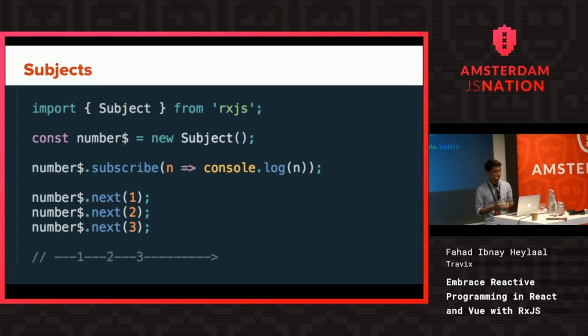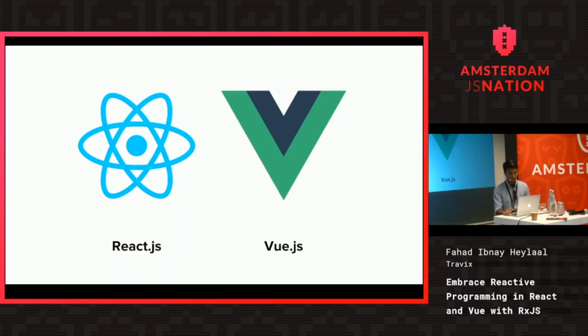I'll stop for RxJS a bit right now, because I need to move on to the components layer. There's a reason I chose more than one rendering library for this talk: I really wanted everyone to be able to think in data streams where all the logic is applied, and then you can direct that stream anywhere. Either it is React or Vue or Preact, it doesn't matter, because that's just the presentation layer. All the logic can belong to the RxJS domain.